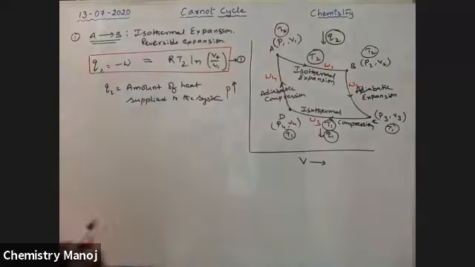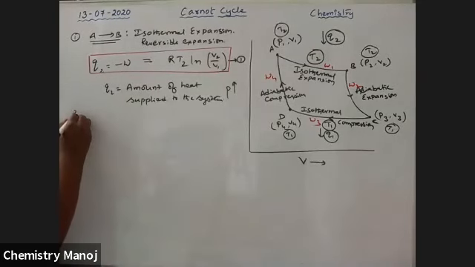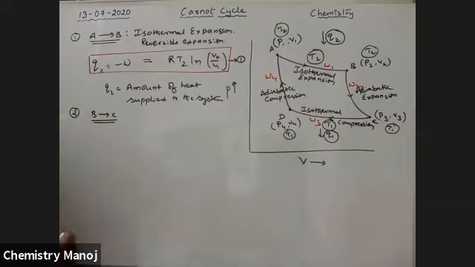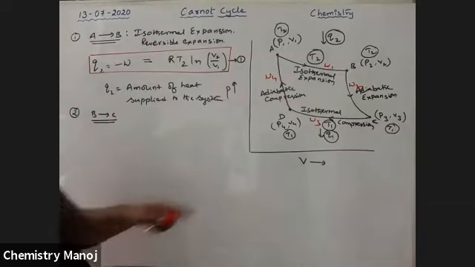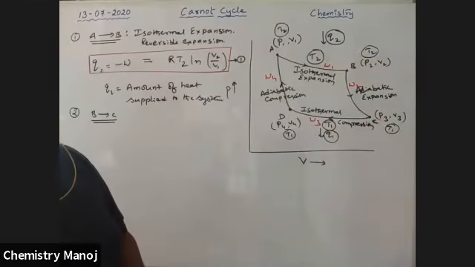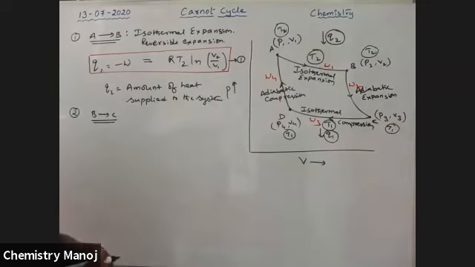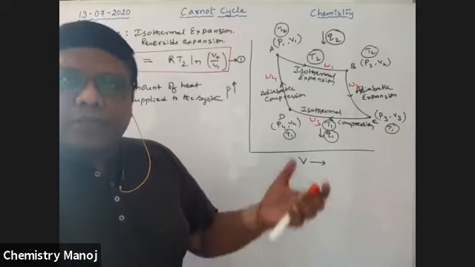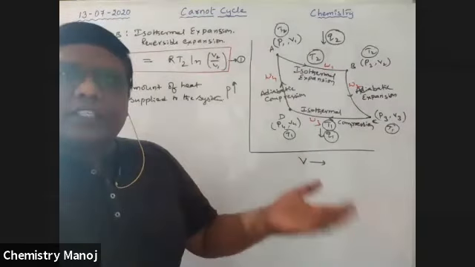Next, along BC, the second one. How much is the work done from B to C? B to C is adiabatic expansion. Adiabatic process means no heat is exchanged between system and surroundings. Once again, it is expansion, so no heat is supplied.